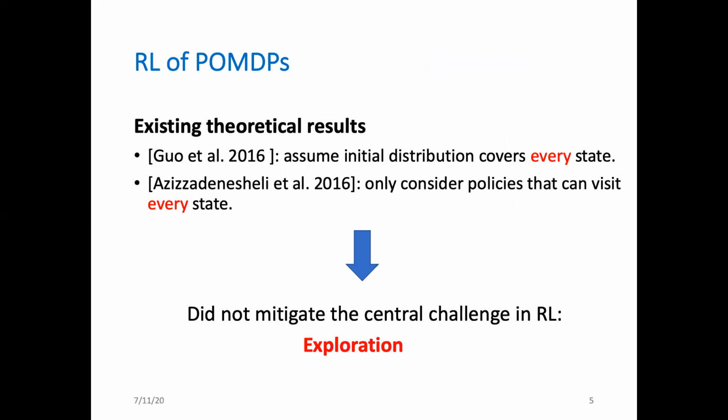Before introducing our work, I want to quickly go through some existing related results. Guo et al. applied a tensor method to learn POMDPs under the assumption that the initial distribution is uniformly supported on the state space. This allows for estimating the entire model without exploration. Here, by exploration, we mean the algorithm should try to figure out how to reach unknown states efficiently, which is particularly challenging in POMDPs because we can't see if we have reached some new states like in MDPs.